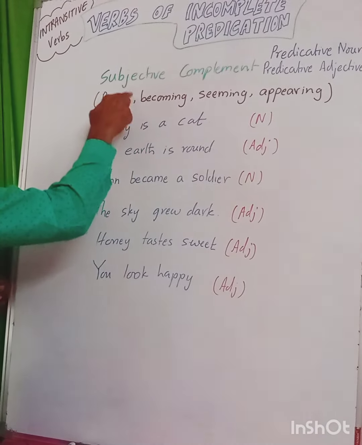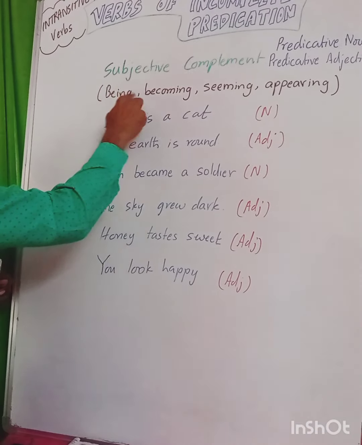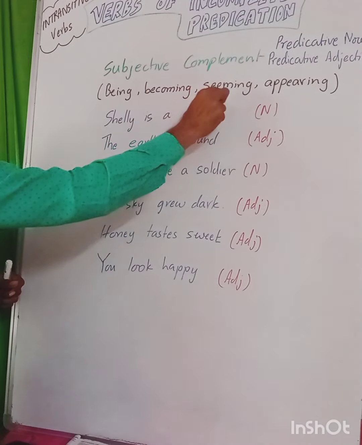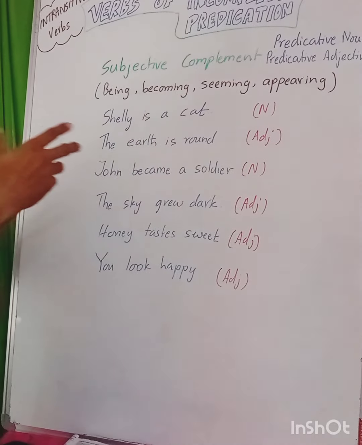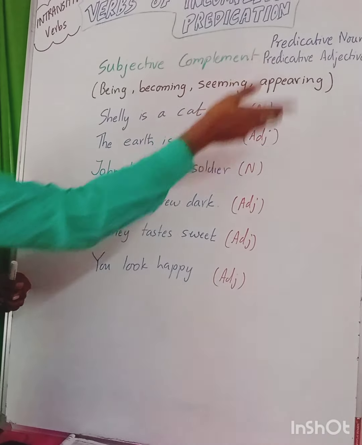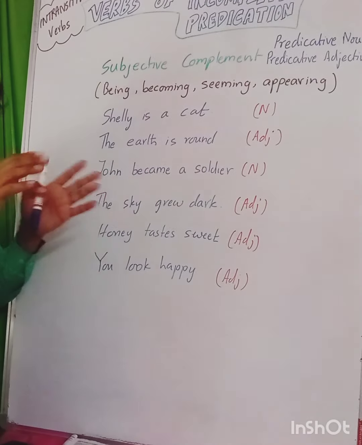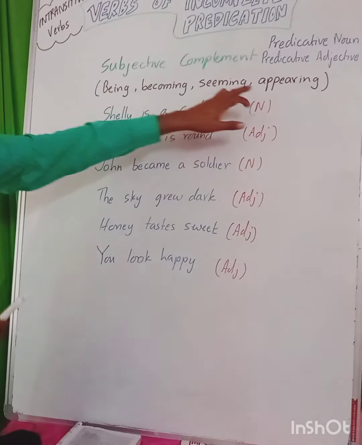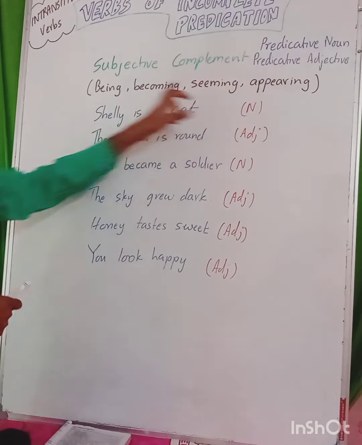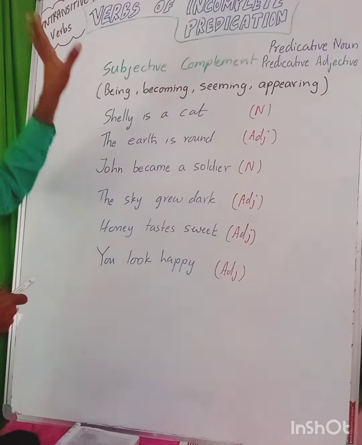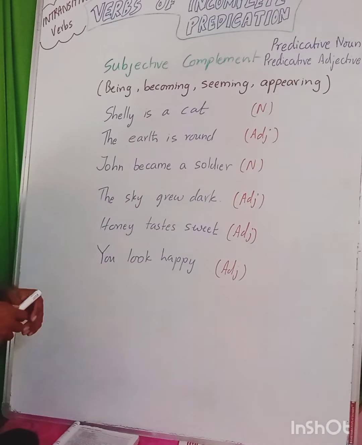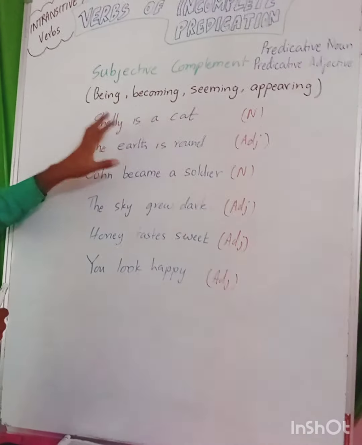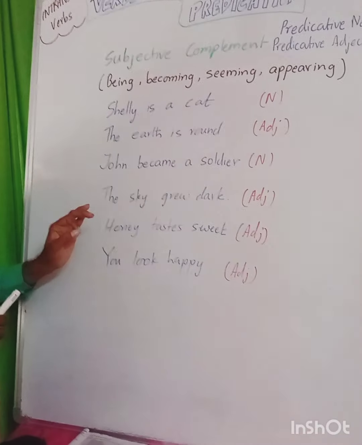These verbs deal with being something, becoming something, seeming, where there is some type of hope, and appearing. Appearing means you see something in some way, it is not a fact but you see it. So these four kinds of verbs take subjective complements, and these are only possible in intransitive verbs.